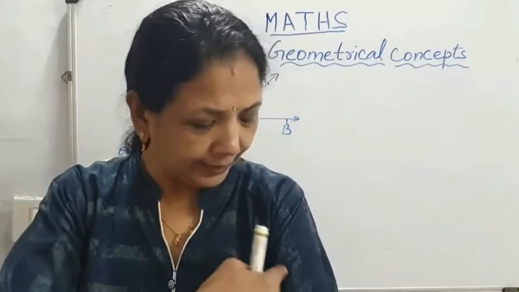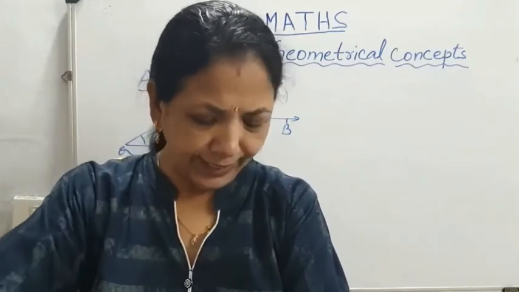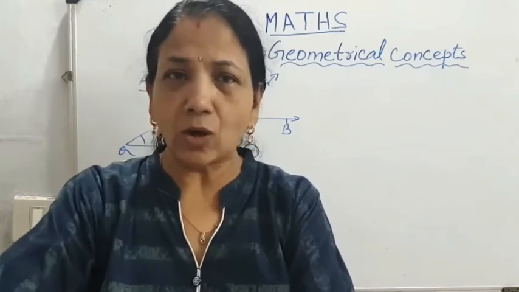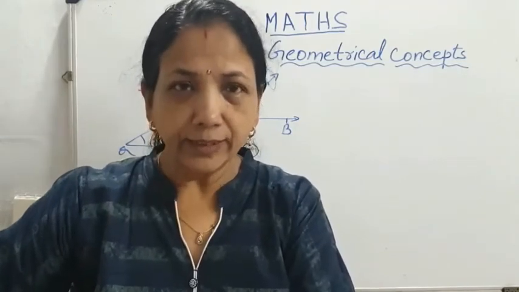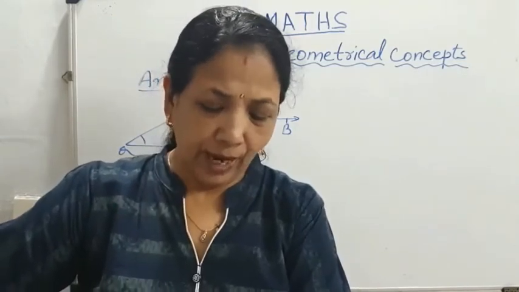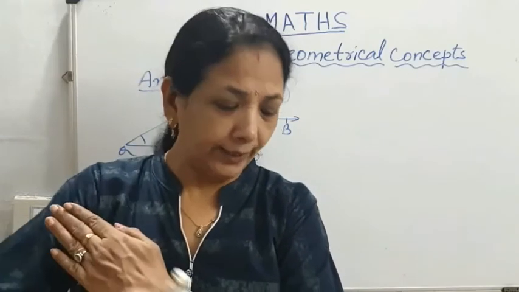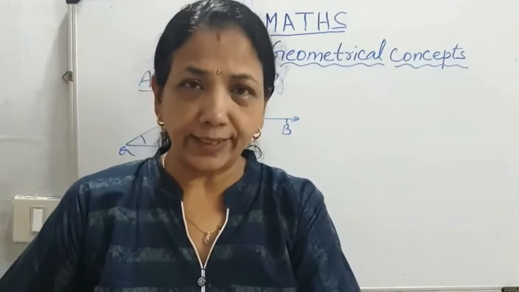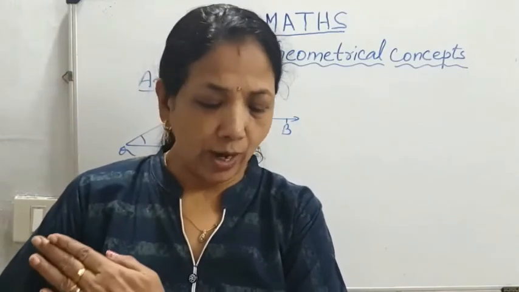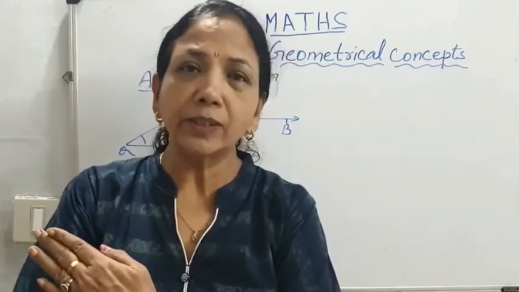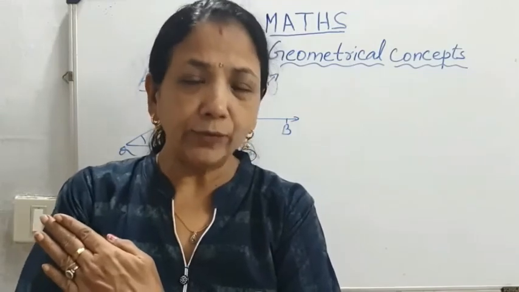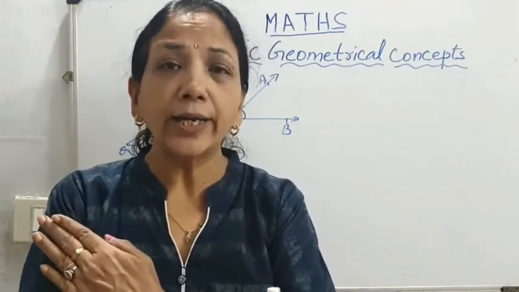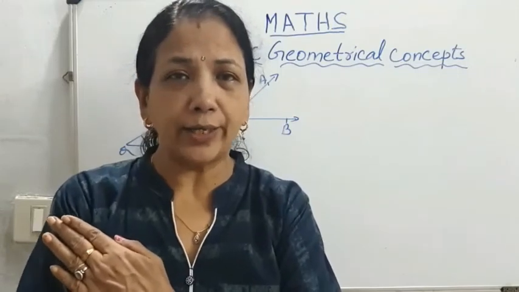And what is this angle? It is 90 degree. It is called right angle. If this arm I am moving to up, then this angle becomes short. I told you it is 90 degree. If it moves to up, this angle becomes smaller. So it forms less than 90 degree. So it is called acute angle.